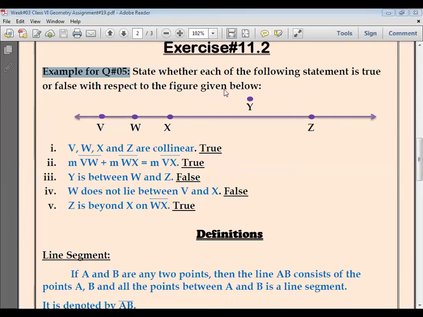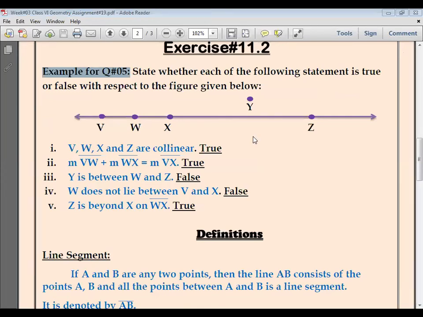You have to attempt question number 5 from the book. Please open your book. There will be a question number 5 in exercise number 11.2. You have to attempt that question in your copy. Please do not attempt this one, otherwise you will get no marks. After this you have a figure just like here in exercise number 11.2. So draw the figure on the interleaf page and solve it just like here.